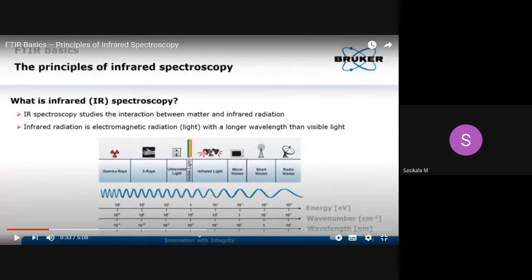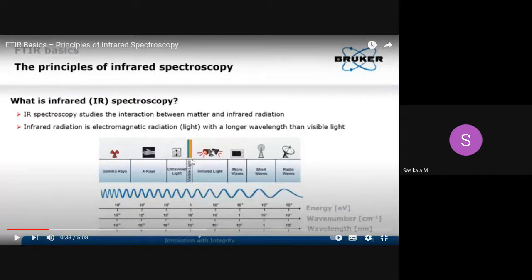So next to visible radiation, that means after 800 nanometer. The range of ultraviolet and visible radiation is from 200 to 800 nanometer, so infrared radiation starts at 800 nanometer. This is the infrared region, next to visible radiation.